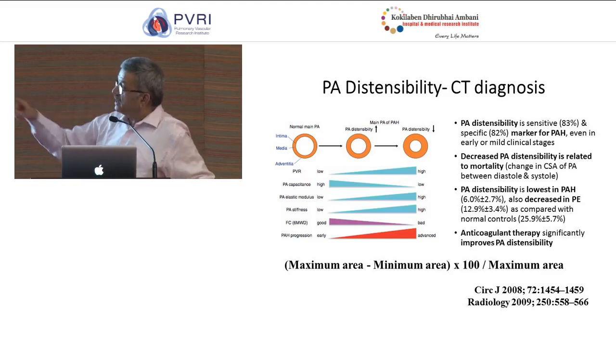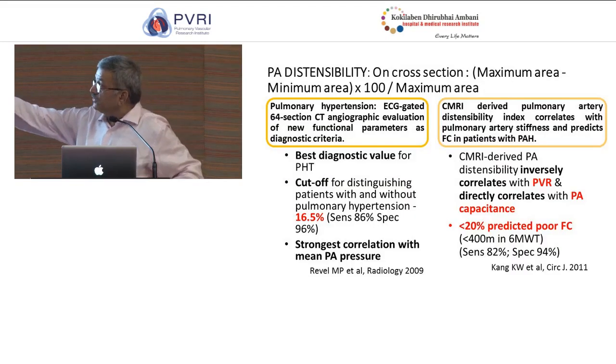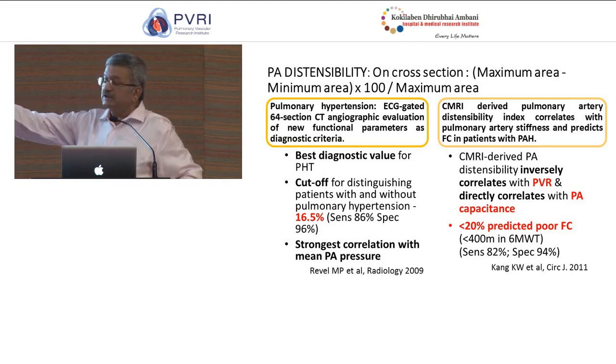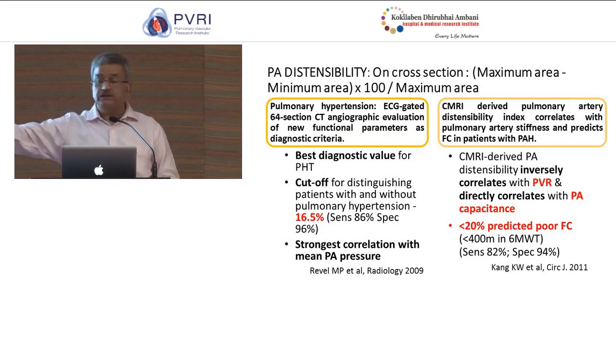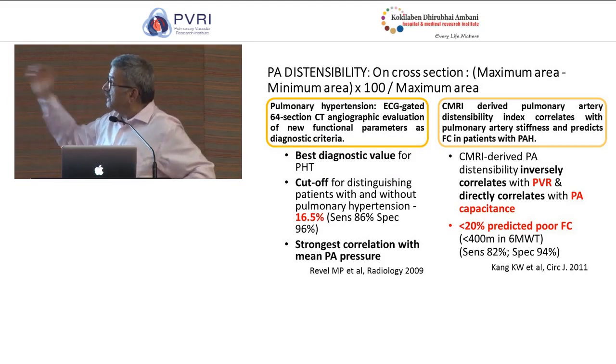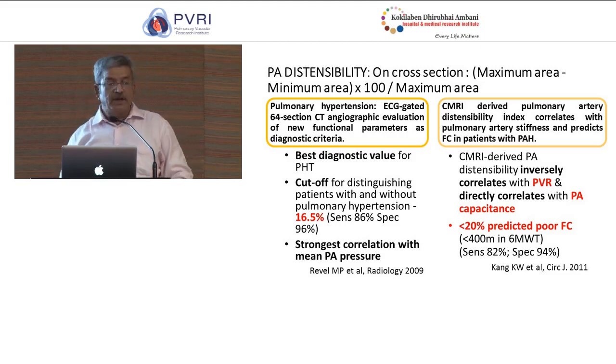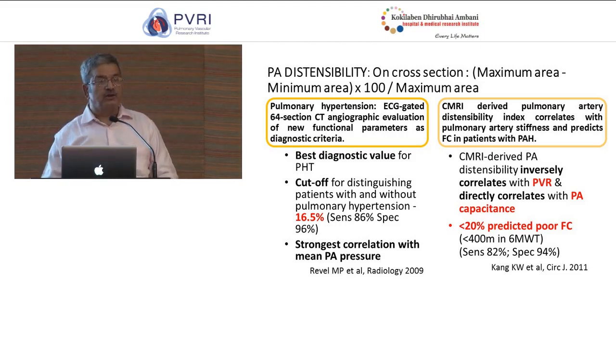And as you can see here, there is a cutoff in terms of distinguishing patients with or without pulmonary artery hypertension if this distensibility is 16.5% or less. This is diagnostic of PAH, and patients who have less than 20% distensibility, it is a marker of mortality in the setting of PAH.